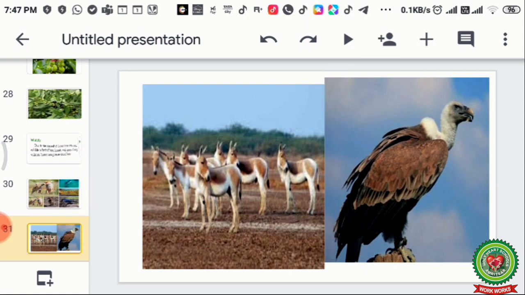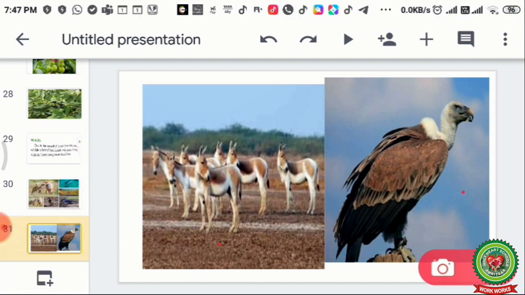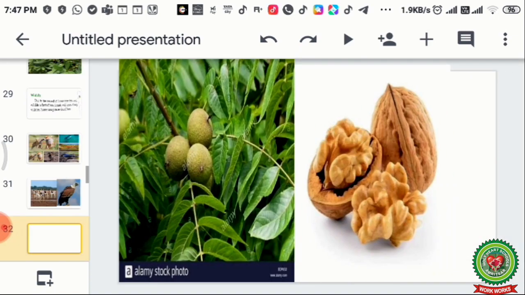This is the picture of wild ass which is found over there, which is a very common animal, and this is the picture of vulture. These are the important animals which are found in the Mediterranean region. This is a picture of walnut.